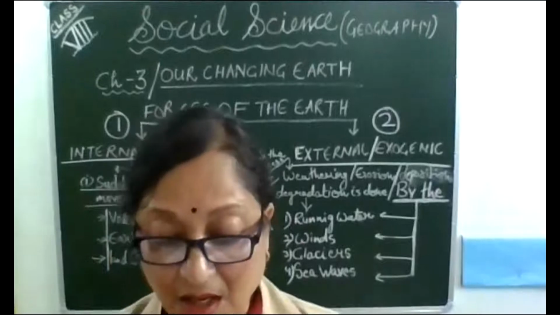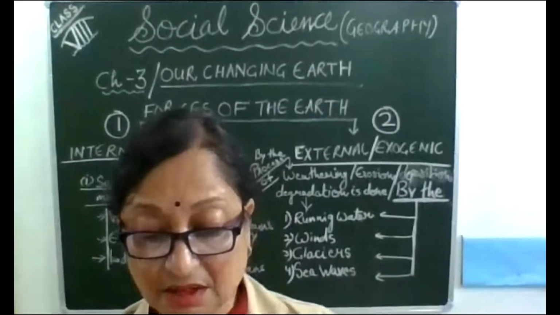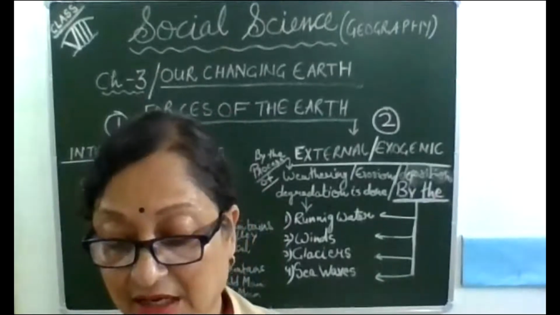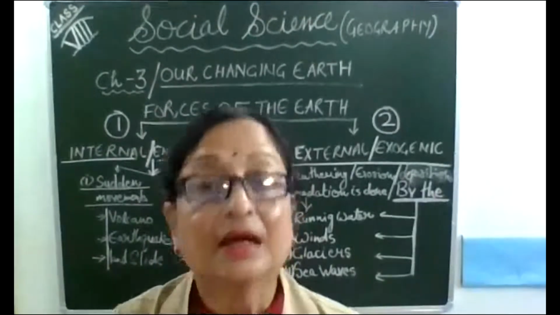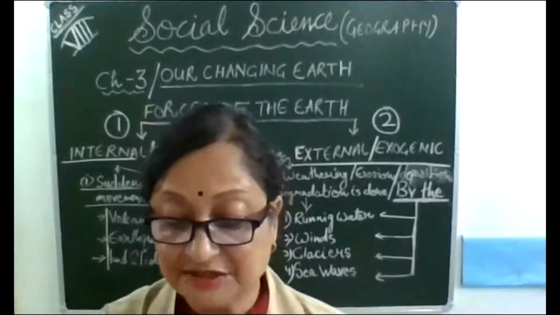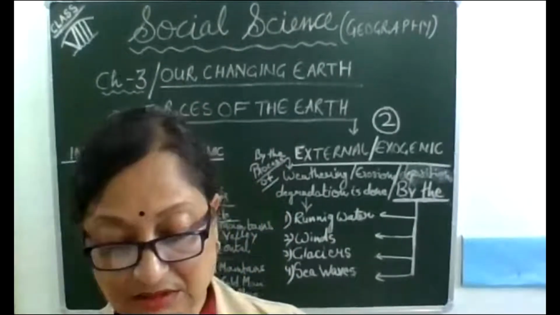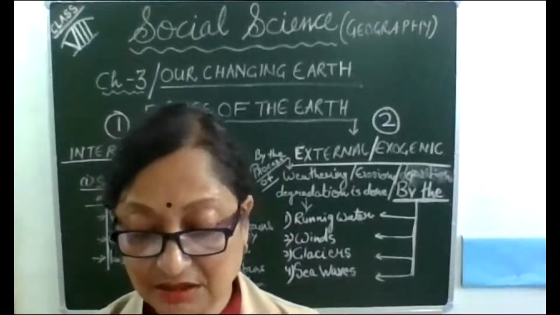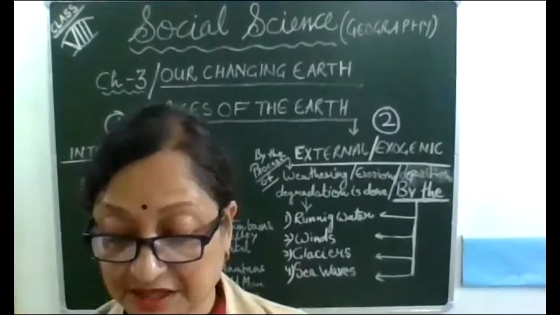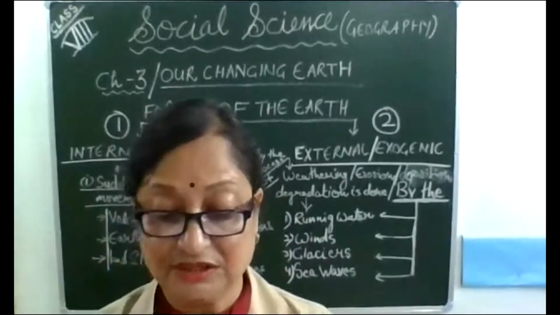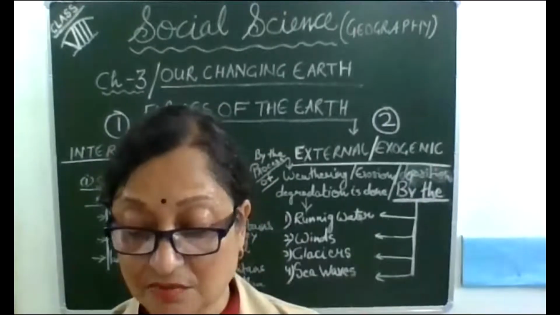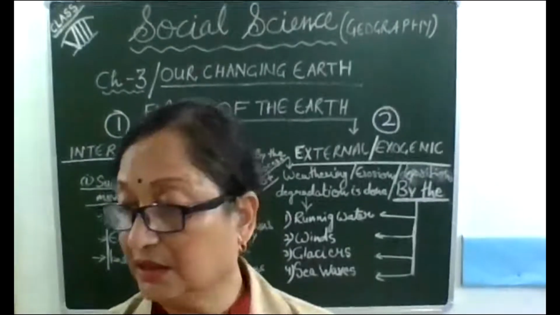The internal forces of the earth cause earthquakes, volcanic eruptions, landslides, etc. They bring abrupt changes over the earth's surface. And the external forces, the action of rivers, sea waves, glaciers, and winds, are responsible for changing the shapes and sizes of the landforms on the surface of the earth.